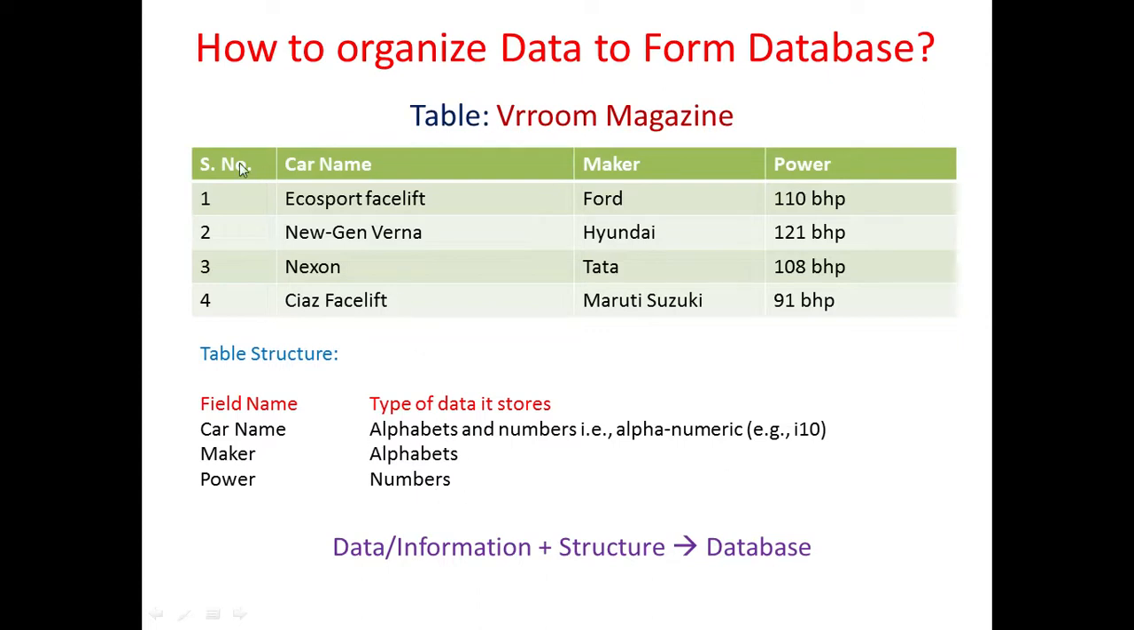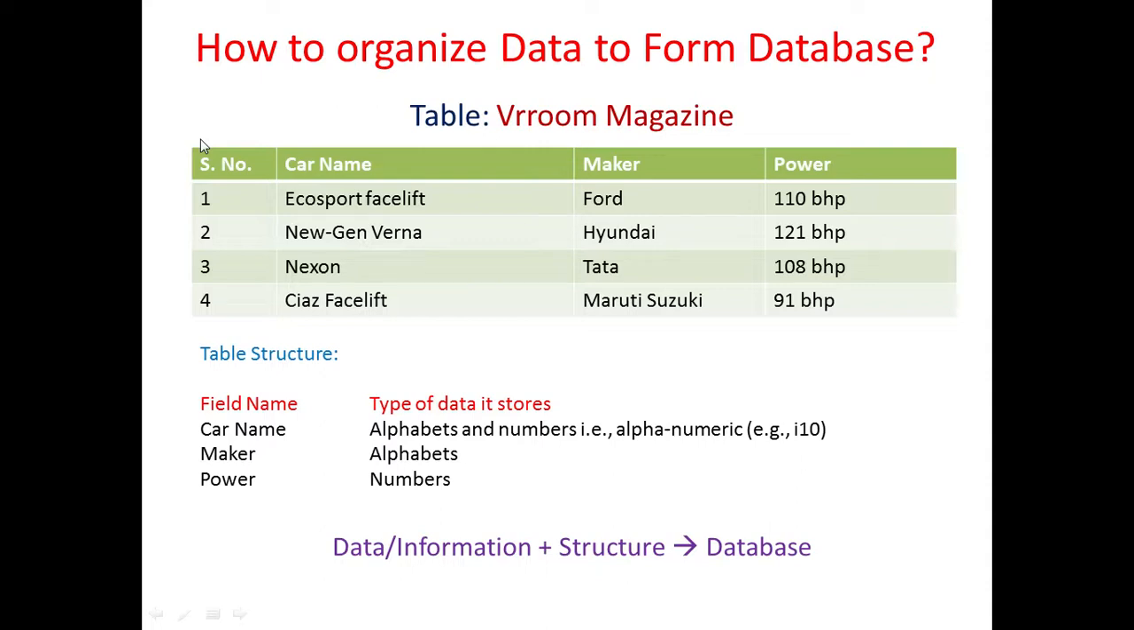Now tell me, this is the field name serial number. What type of data should it contain? Numeric, alphabet or alphanumeric? So numeric. It should contain only numbers, right? It will contain 1, 2, 3, 4 like this, the serial number.